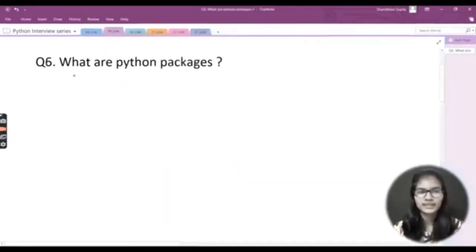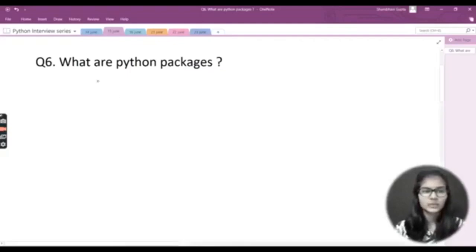What are Python packages? If someone asks you what packages are, we just need to give a very simple and small definition. We all know that Python has many libraries, packages and modules installed in it. They are helpful in making different types of projects and doing different activities with the Python programming language. This is the reason Python is preferred most nowadays, because the modules and packages make Python a very easy language to use and to write code with.